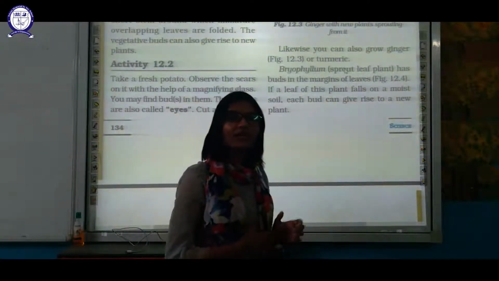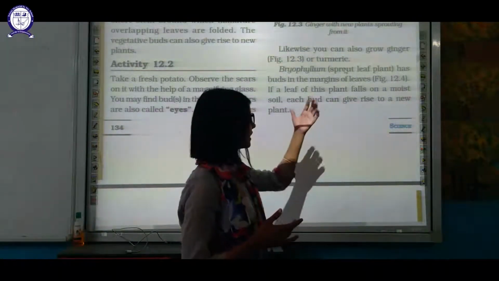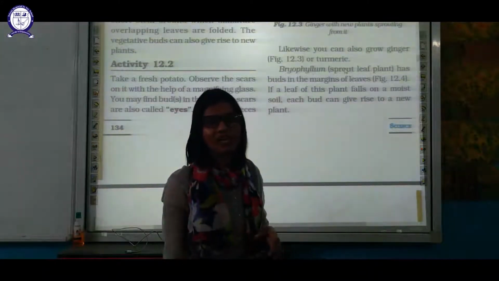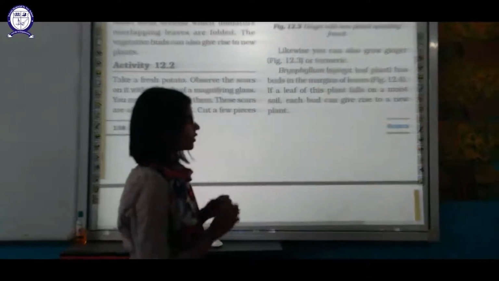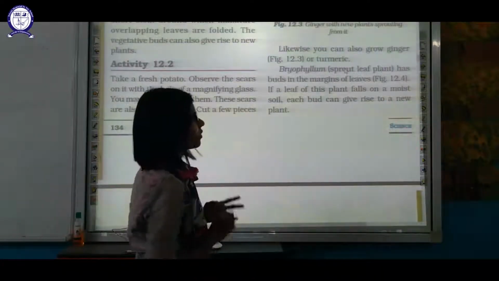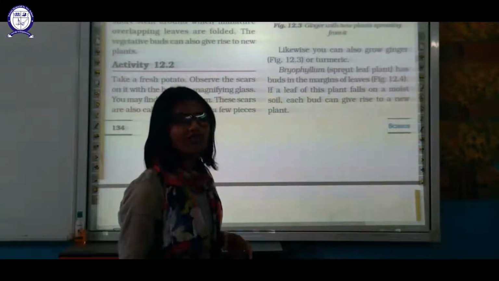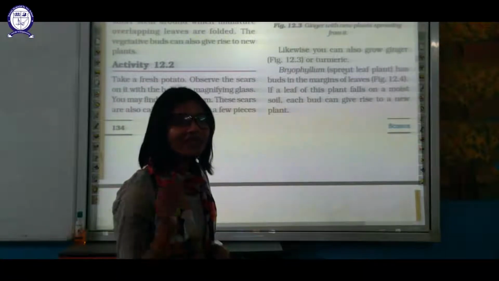That's why we call them stem. Potato, ginger, and turmeric are all modified stems because they have nodes. These are the nodes. The eyes of the potato, and of the rhizome of ginger and turmeric, are nothing but the nodes which will give rise to new plants. That's why we call them modified stems.